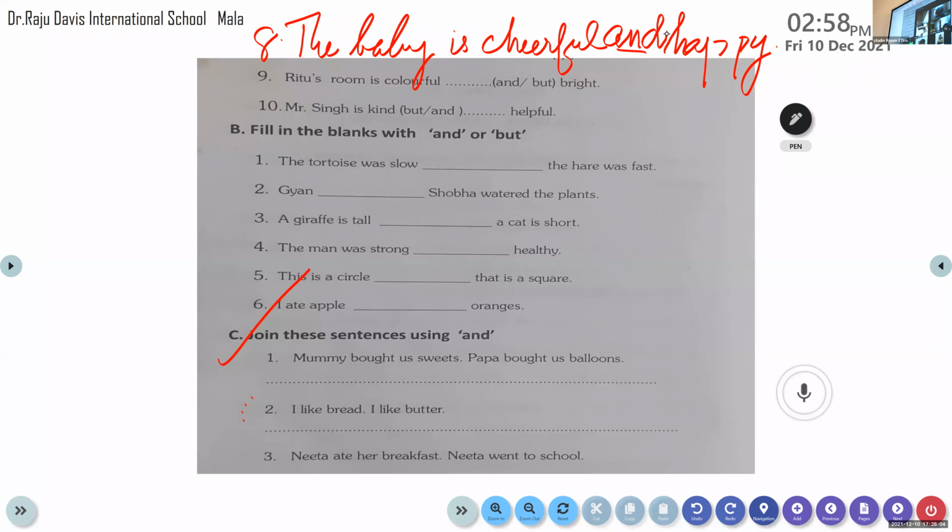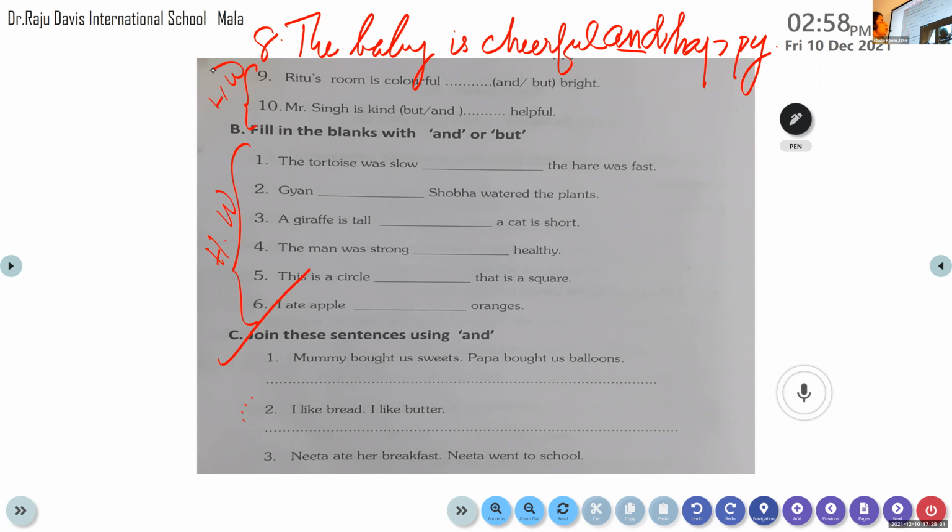Clear? Okay. So the remaining, from the 9th sentence onwards till the end of this exercise, you can do as homework. 9 and 10, together with question B, you can do as homework. Try to do it. I'll be sending you the answer keys, together with the notes. Please go through it once more.